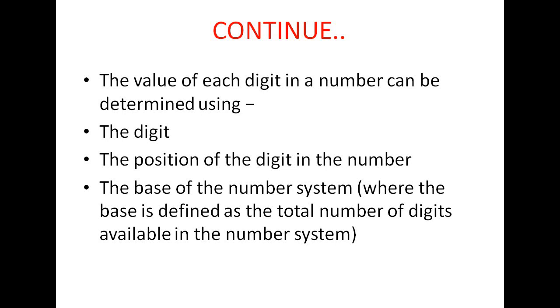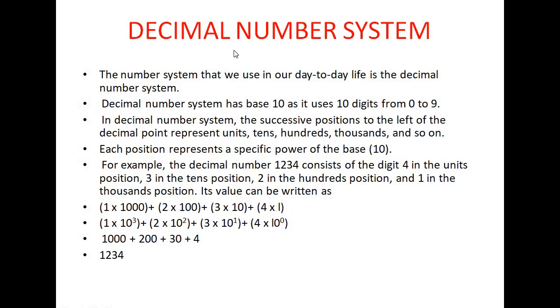So the value of each digit in a number can be determined using the digit itself, the position and the base. Digit, position and the base. So let us start the first number system. Mainly we have 4 types of number systems: decimal number system, binary number system, octal number system, hexadecimal number system.